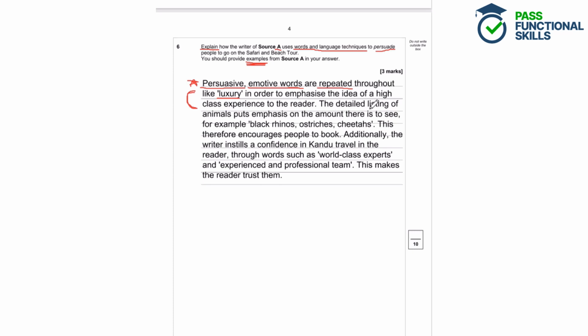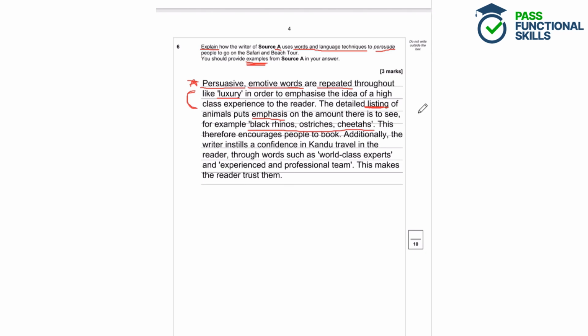The detailed listing, that's another language technique there, of animals puts emphasis on the amount there is to see. So that's a little bit of explanation. The writer is emphasising the amount there is to see there, and then they've used an example.